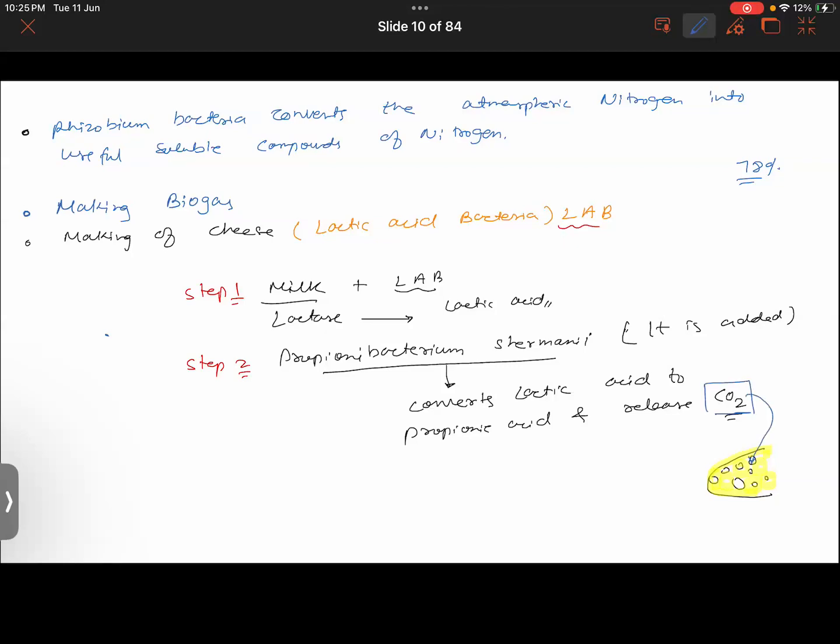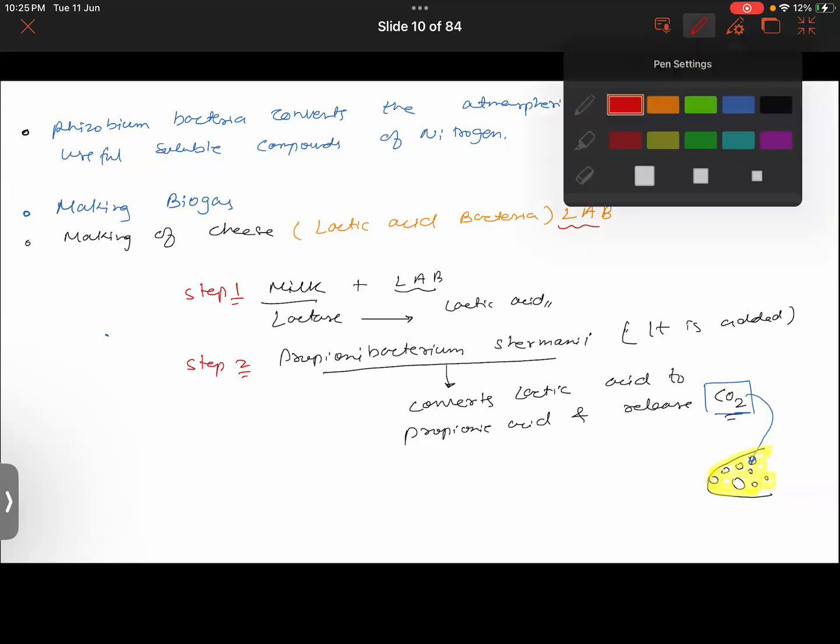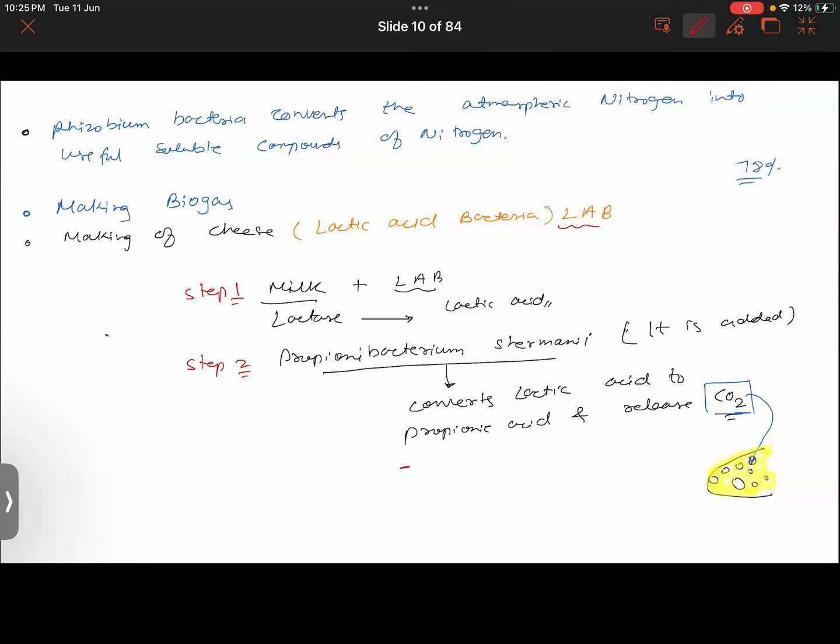Because of the formation of this gas, there are so many holes in it. The carbon dioxide gas is trying to escape from the cheese, and while trying to escape from the surface of the cheese, it forms the large holes. So you can write it down: carbon dioxide gas, while escaping from cheese, makes holes in it. Hope that is clear to you.